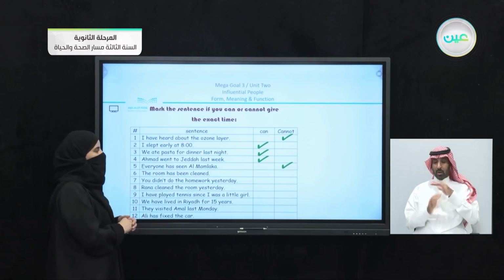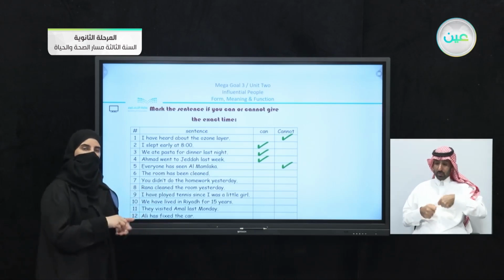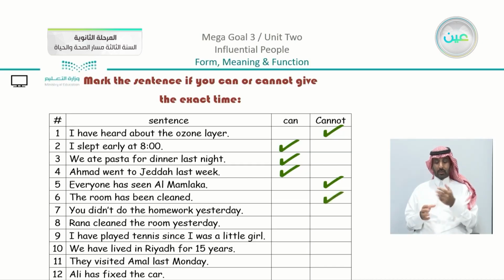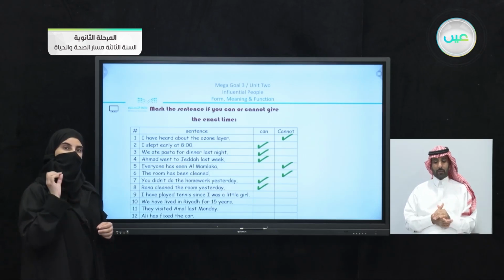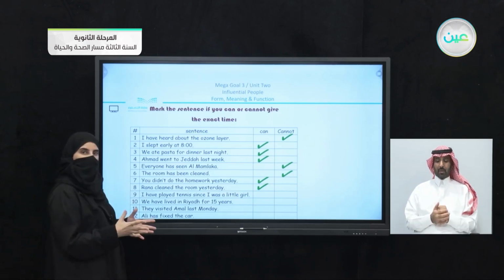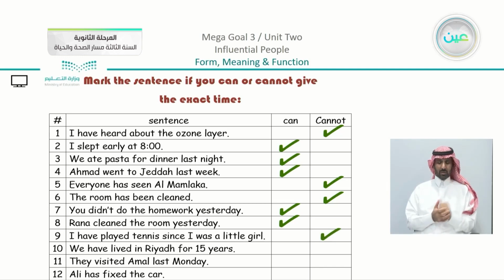The room has been cleaned. Do you know when the room was cleaned? No. So we have here can't. You didn't do the homework yesterday. So there is a homework missing. When? Yesterday. We can give it a specific time. Rana cleaned the room yesterday. Also there is a specific time mentioned. I have played tennis since I was a little girl. There is no specific time here, so there is nothing exact. So I'm going to agree that we have here can't.